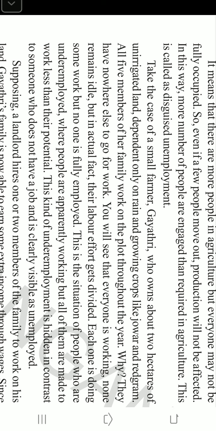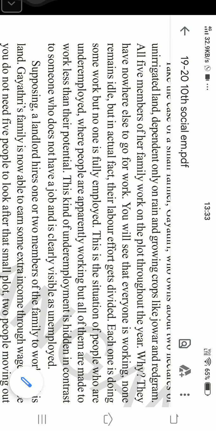They are taking some of the work of the 2 members of the Gayatri family. Total 5 members are there, 2 are enough. So the work which can be completed by 2 workers is divided and distributed among the 5 members.